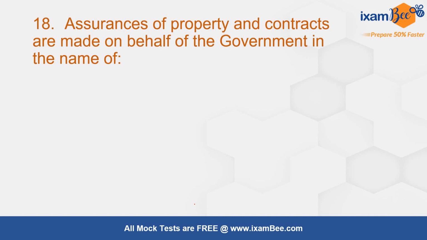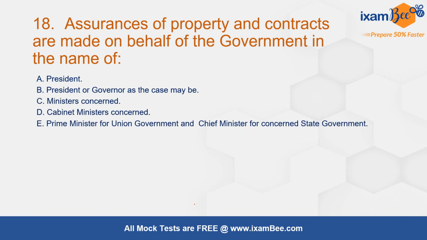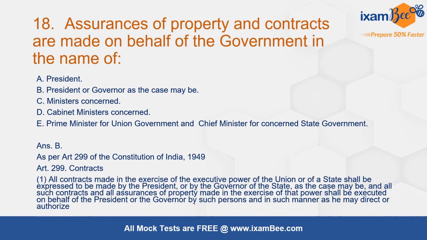Question number 18. Assurances of property and contracts are made on behalf of the government in the name of President, President or Governor, Ministers concerned, Cabinet Minister or Prime Minister for Union Government and Chief Minister for State Government. Correct answer here is B. President or Governor as the case may be. This is as per Article 299 of the Constitution, which talks about contracts. All contracts which are made in the exercise of executive power of the union or a state shall be expressed to be made by the president or by the governor of the state.